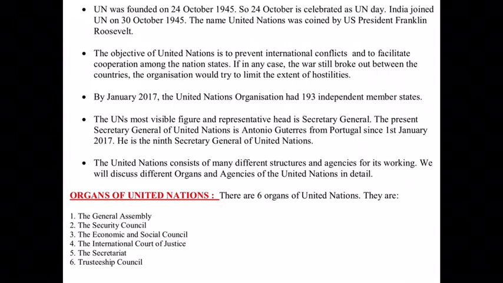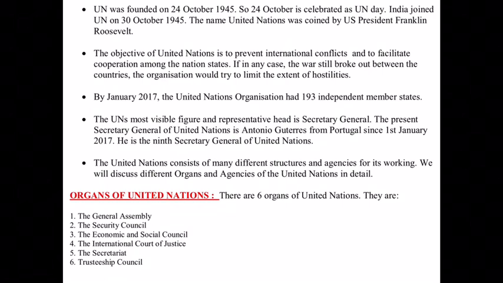Now, talking of the present members of the United Nations, by January 2017, the United Nations organization had 193 independent member states. You know, we have 195 total countries in the world. Out of those 195 countries, we have 193 countries which are the members of the United Nations, and two countries which are not members, they are the observer countries of the United Nations. Observer countries means the rules and the decisions of the United Nations are not binding upon those two countries.